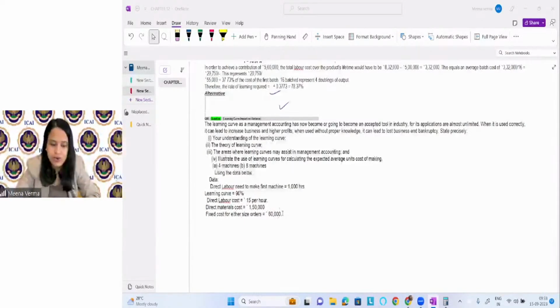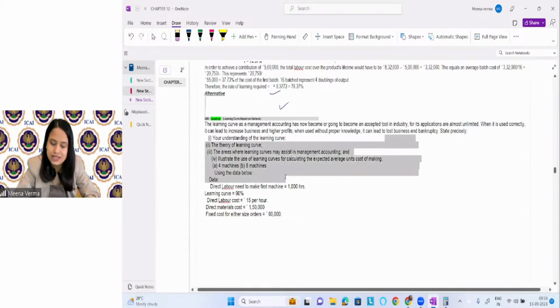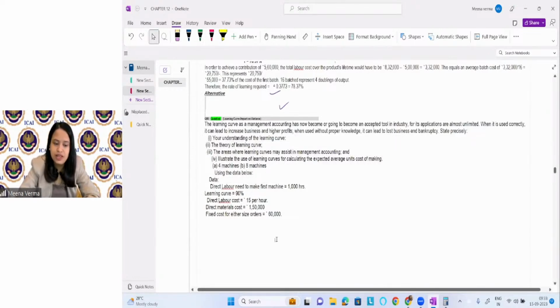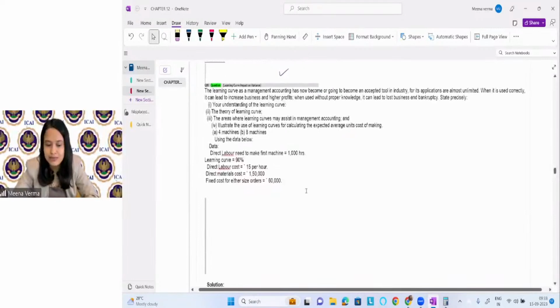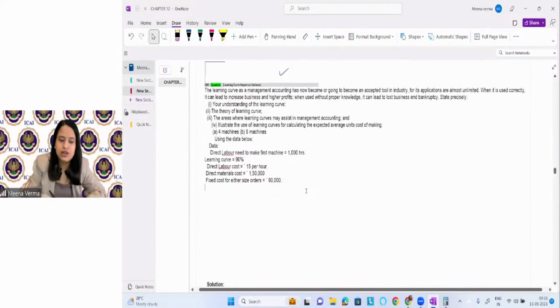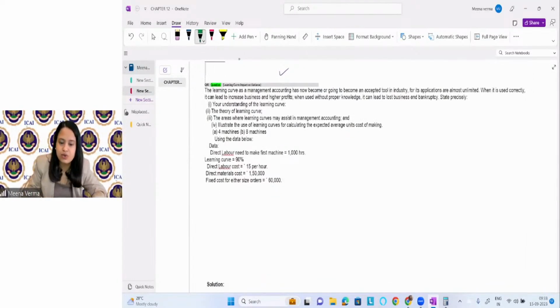So in this question, we have calculated the time. I told you how we can calculate the time, and then they are asking you to find the cost, right? The cost when they are producing 4 machines and the cost when they are producing 8 machines. I'm not explaining this question in detail for a reason. They will not ask you this type of question in the exam. What you have to do here, you have already calculated the time, as I told you.